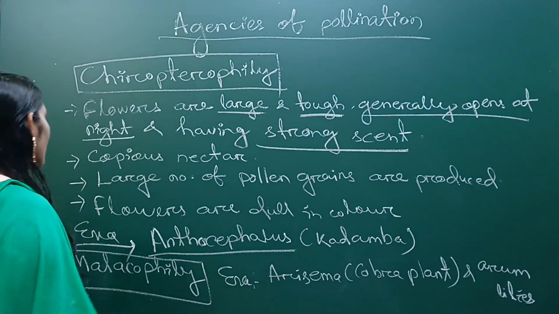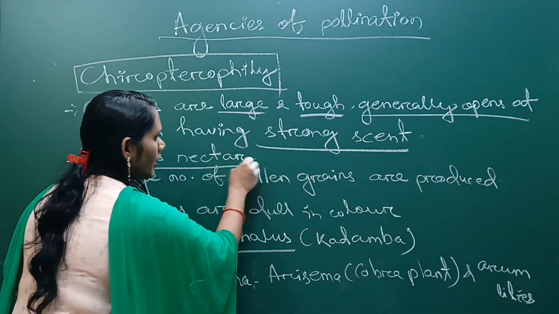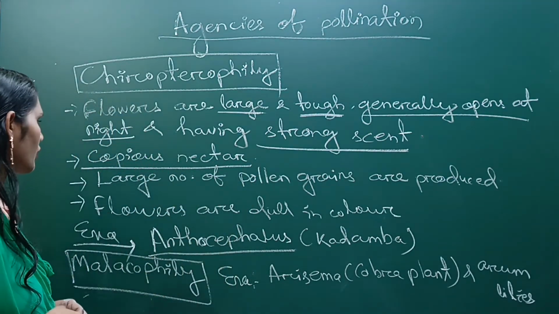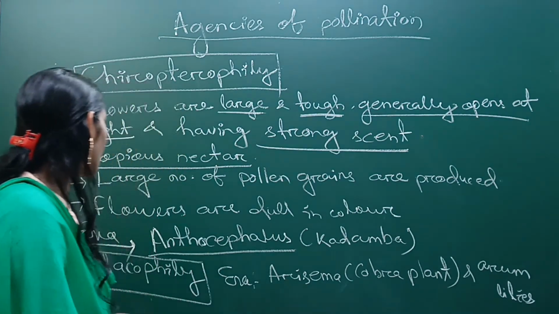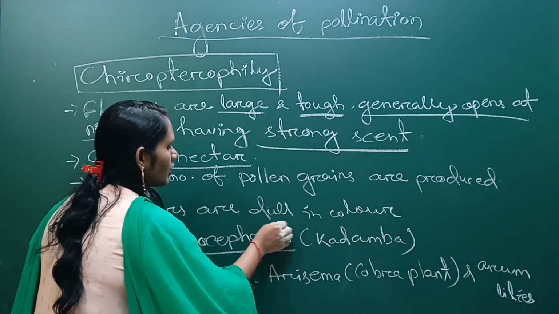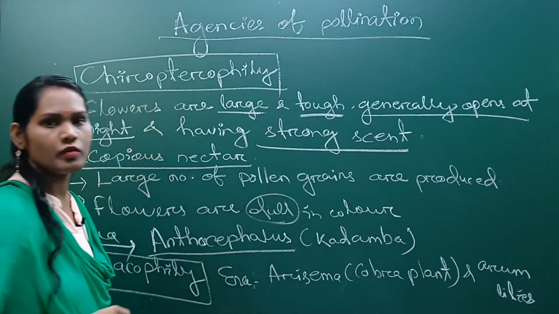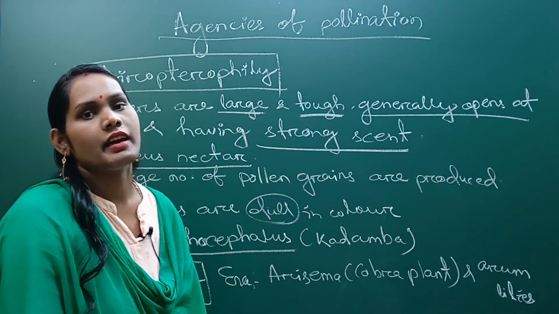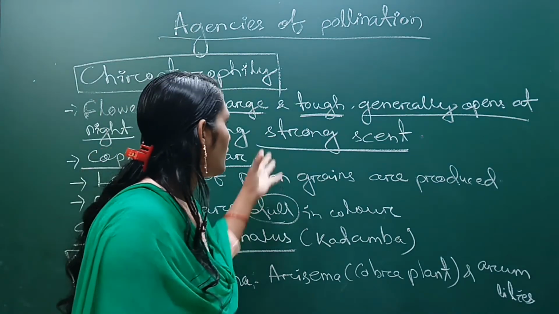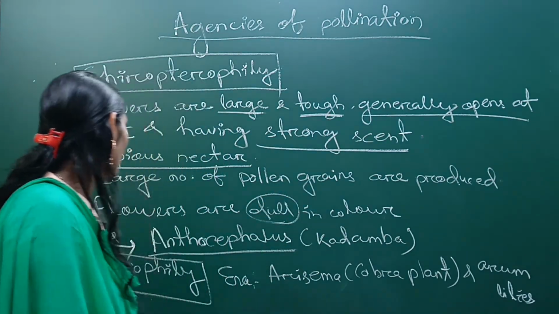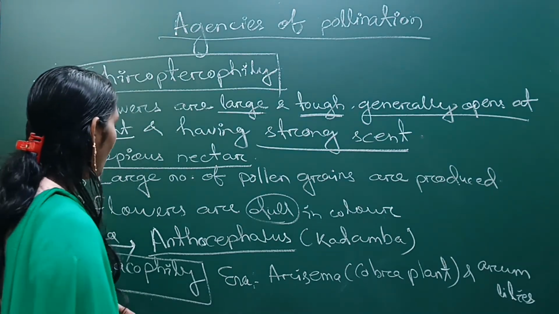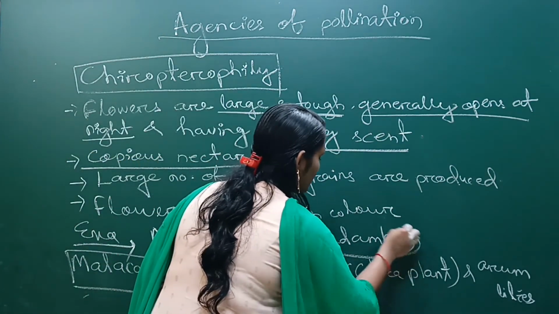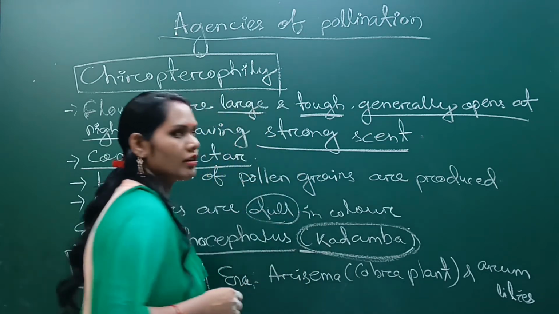Okay, and the nectar is copious and mucilaginous. Okay, large numbers of pollen grains are also produced in this type of flower, and flowers are mainly dull in color because no bright colors are required, and the bats are attracted mainly because of the strong scent of the flower. Okay, and an example of a chiropterophilous flower is Anthocephalus, in Odia they call it Kadamba flower.